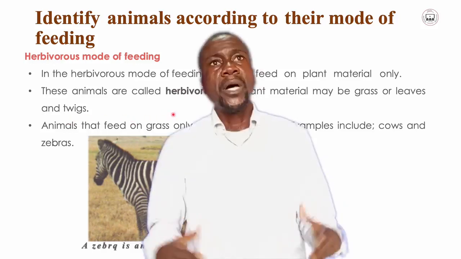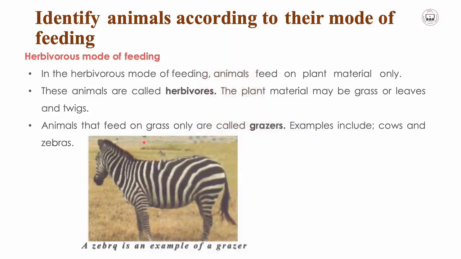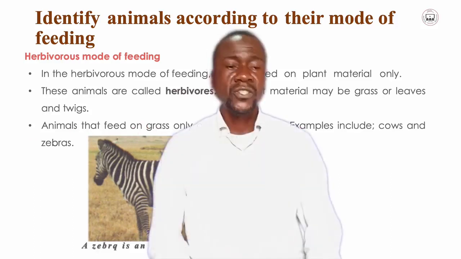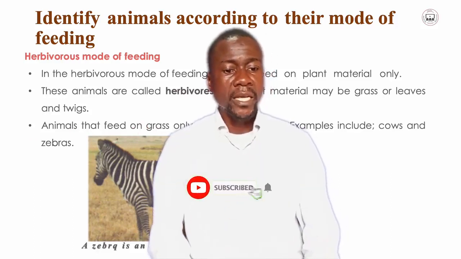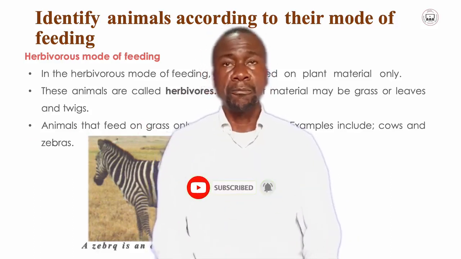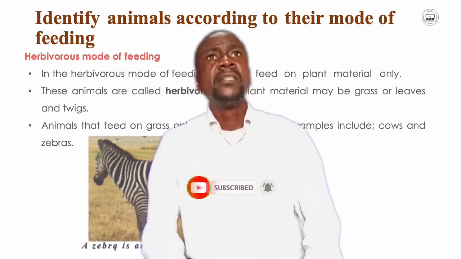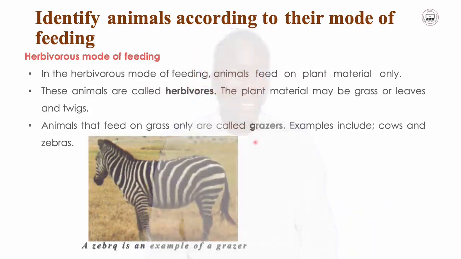Animals that feed on grass only are called grazers, meaning others can feed on other things like twigs, and the rest.